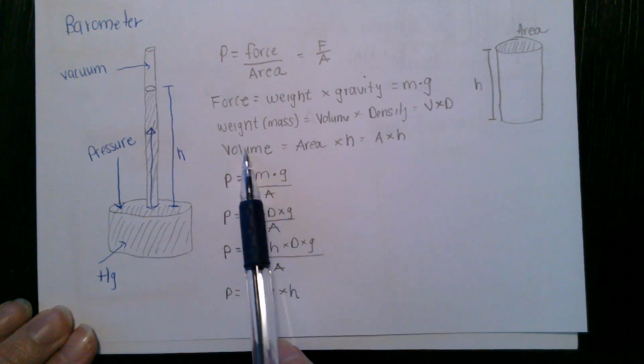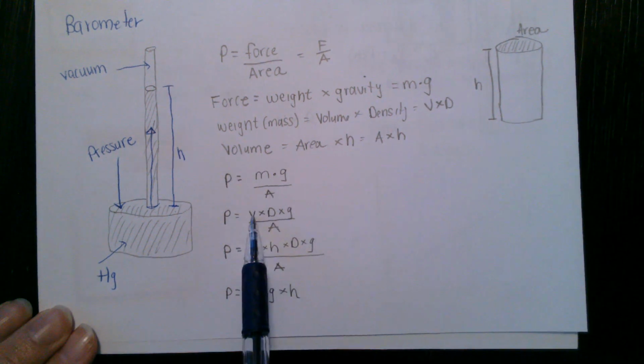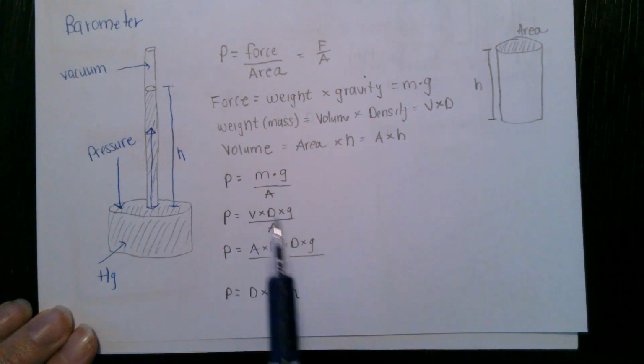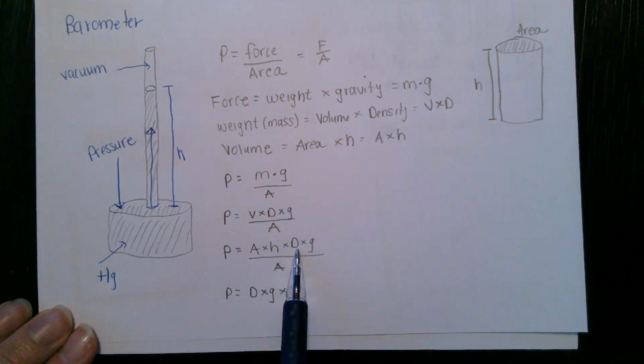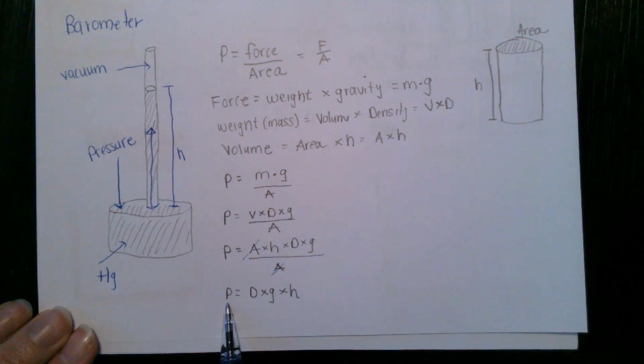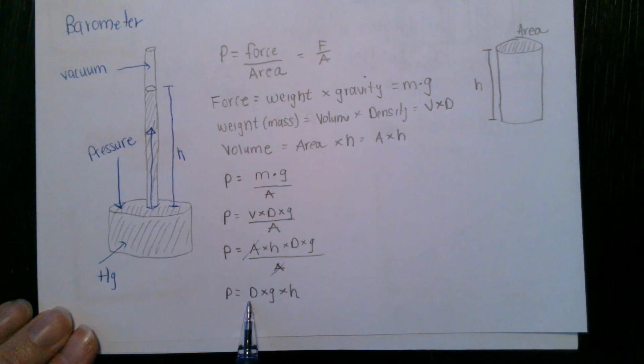Volume equals area times height. So up here with volume, I can substitute in area times height with still my density and my gravitational constant divided by area. So then my area will cancel, and I get an expression where the pressure in a column is equal to the density of the liquid times the gravitational constant times the height.